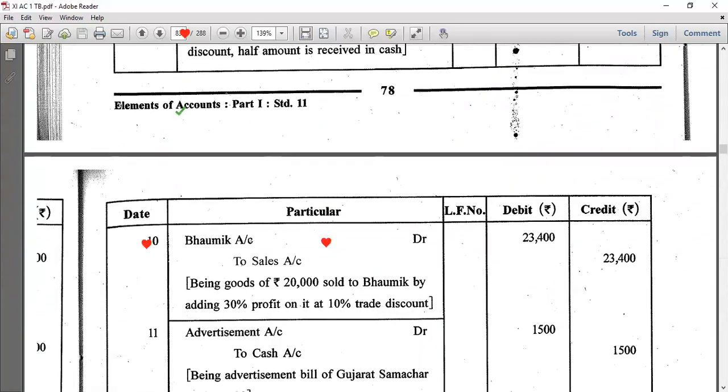Okay, so your homework is illustration number 10, illustration number 12. Is it clear? I'm stopping over here.